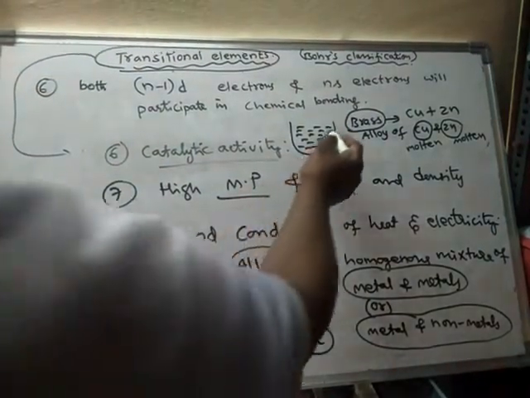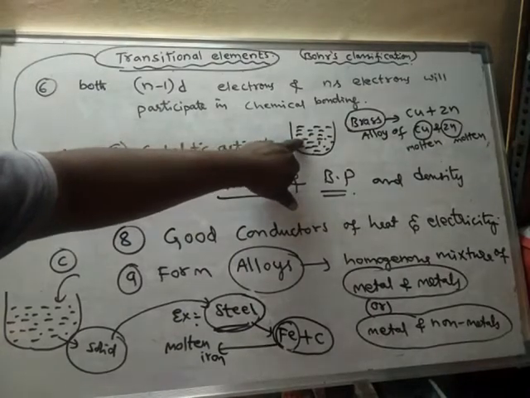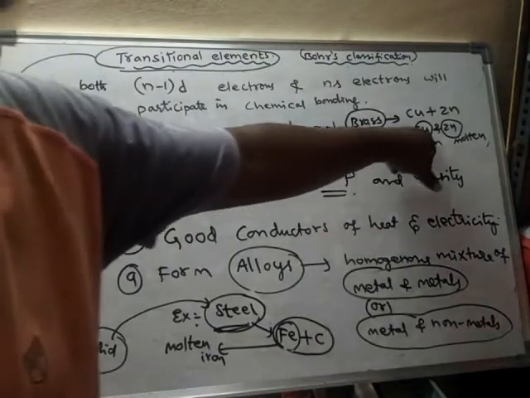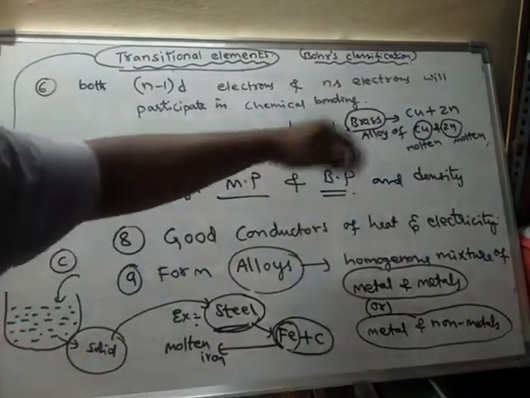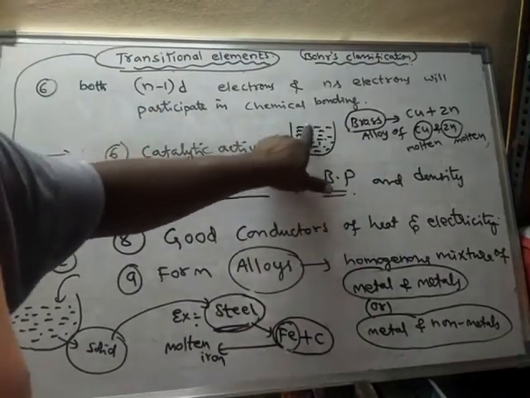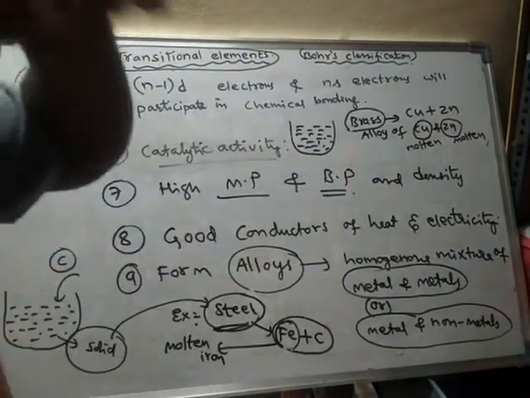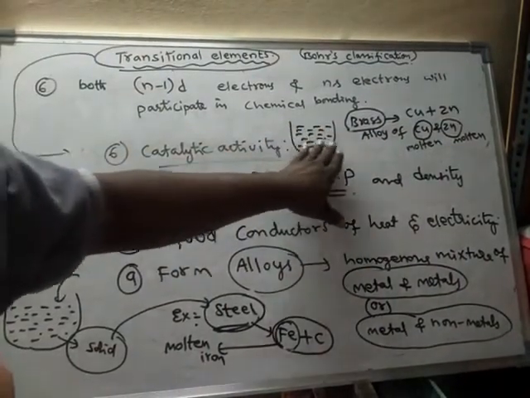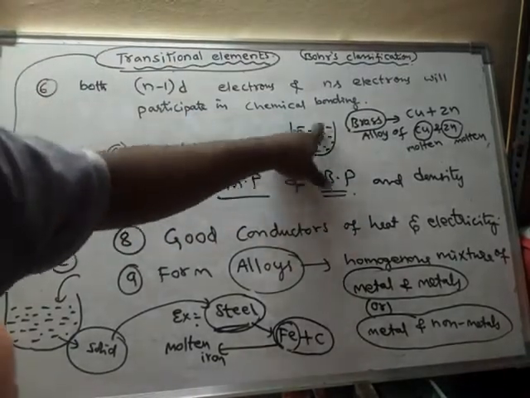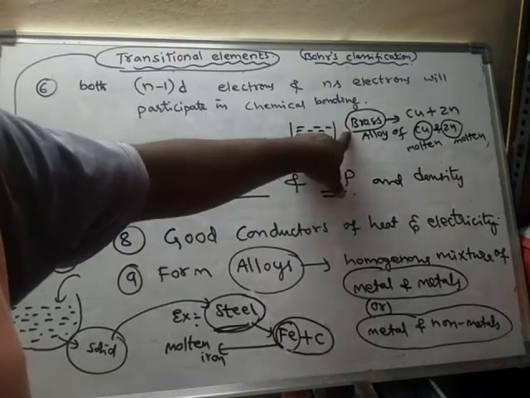Now when this mixture is allowed to cool, or solidified, what happens? It forms brass. That mixture is made uniformly, so copper and zinc are mixed uniformly. Throughout this liquid or solution, copper and zinc are distributed uniformly, so that after solidification that mixture will form brass. So brass is an alloy.